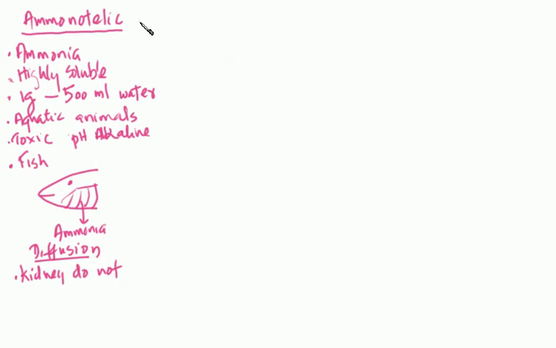During evolution, animals moved from water to the land. When they moved from water to the land, it was not easy to get so much water immediately for excretion. They have waterproof skins to reduce the loss of water. So these animals got some new adaptation. They can't afford to excrete ammonia as there is no more water available, right?